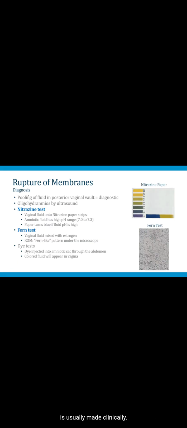The diagnosis of rupture of membranes is usually made clinically. If a woman reports a gush of fluid and there's pooling of fluid in the posterior vaginal vault, that is diagnostic of rupture of membranes. You can also find supportive evidence by ultrasound. You should see oligohydramnios if the membranes have ruptured.